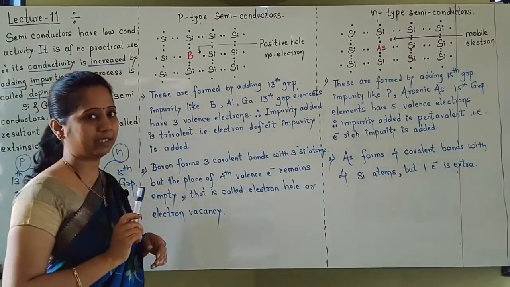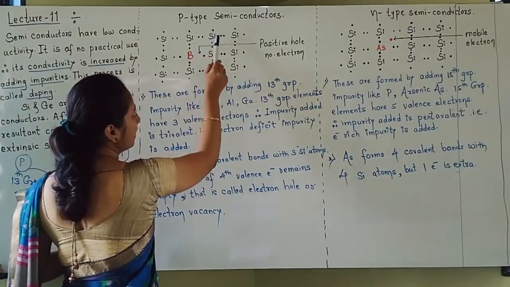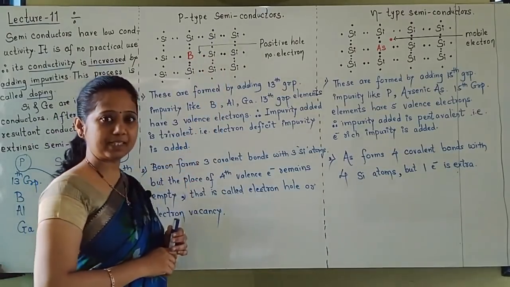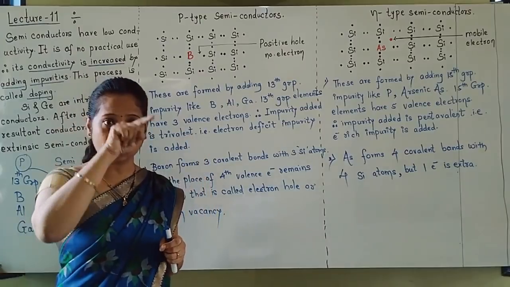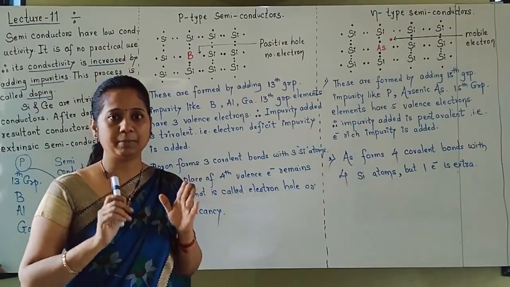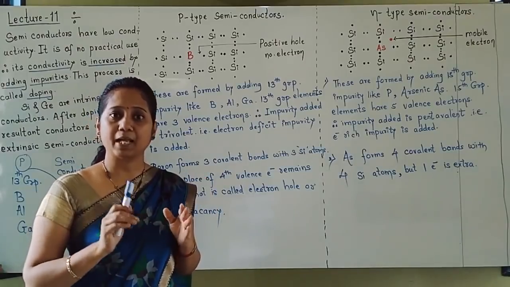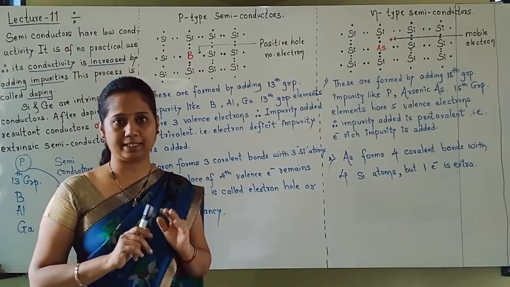This is what is shown in the diagram. You can see that every silicon has 4 valence electrons and forms 4 covalent bonds with the surrounding silicon atoms, and like this silicon completes its octet.